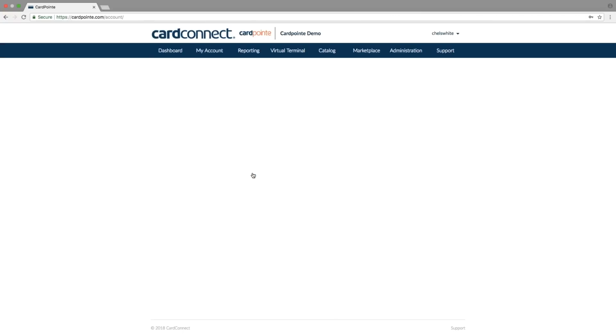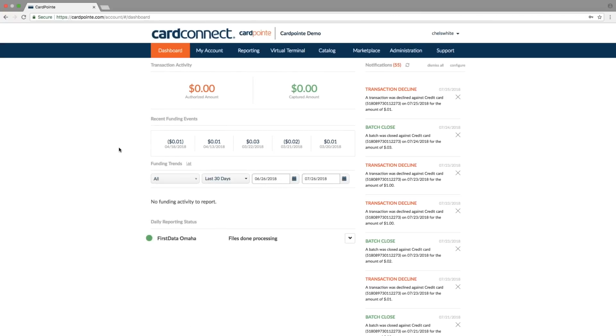Once you're logged into your account, you're automatically taken to your CardPointe dashboard. Here you'll see a summary of your current open batches, where you can view both authorized transactions and also captured transactions for all of your business locations. Then below, you'll see an overview of the 5 most recent funding events.